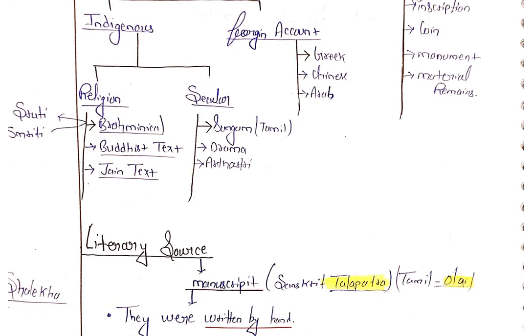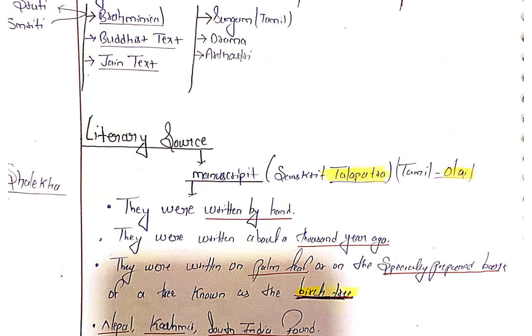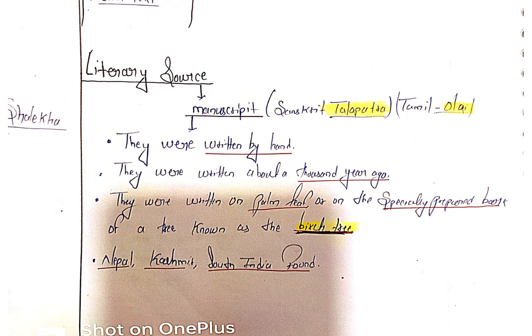So let's start. Literary sources are the written sources. Manuscripts come from the literary source. In Sanskrit, manuscripts are called Tal Patra, and in Tamil they are called Olai. Manuscripts were written by hand about 2,000 years ago. They were written on palm leaf or on specially prepared bark of a tree known as the birch tree. They are found in Nepal, Kashmir, and South India.